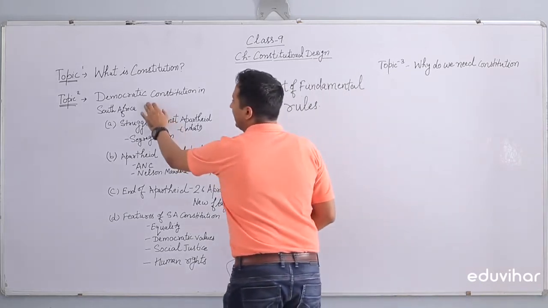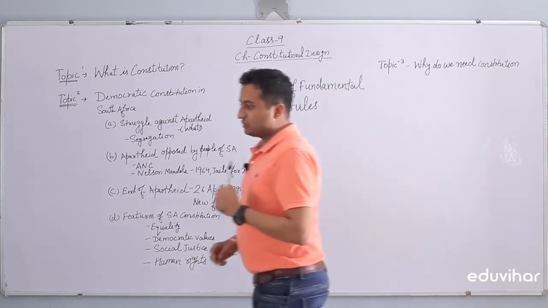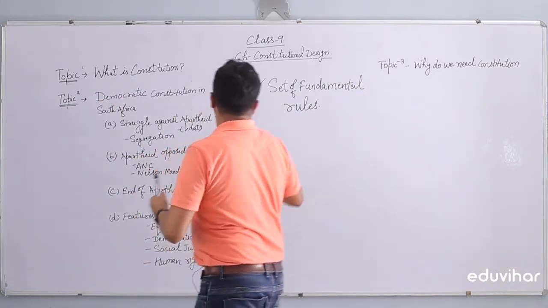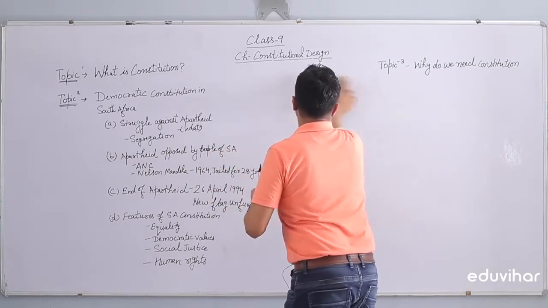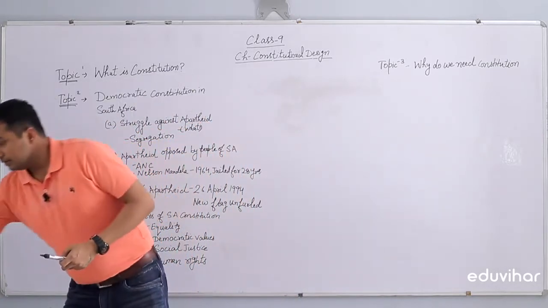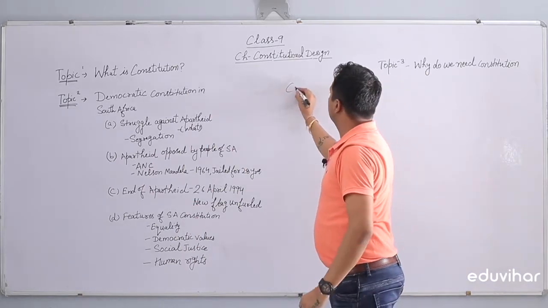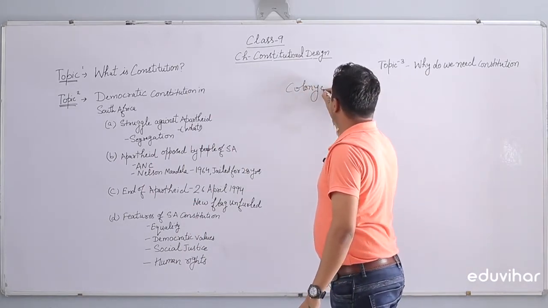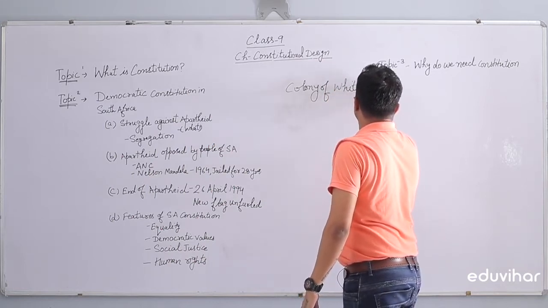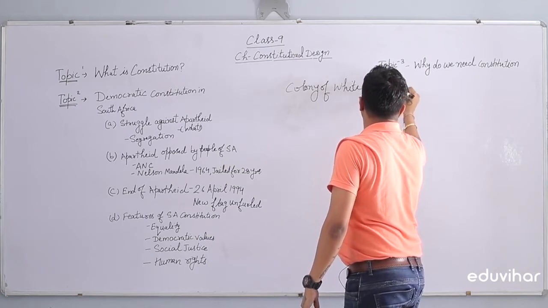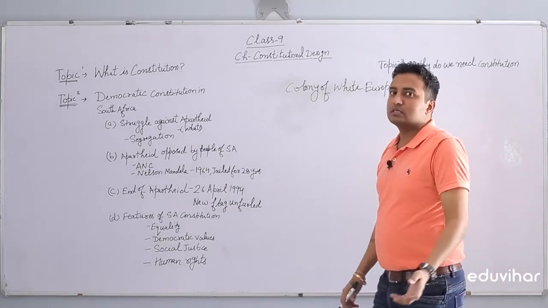Now we'll see the case study of democratic constitution in South Africa. Let's move on to the study of South Africa and the story of South Africa. Guys, South Africa was a colony of white Europeans, same like India.